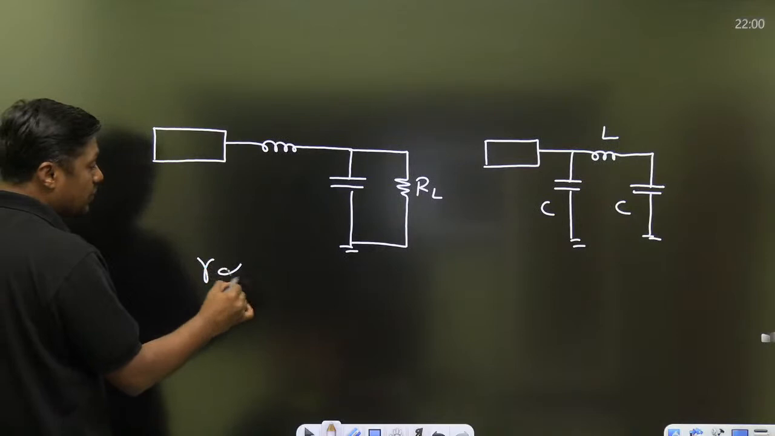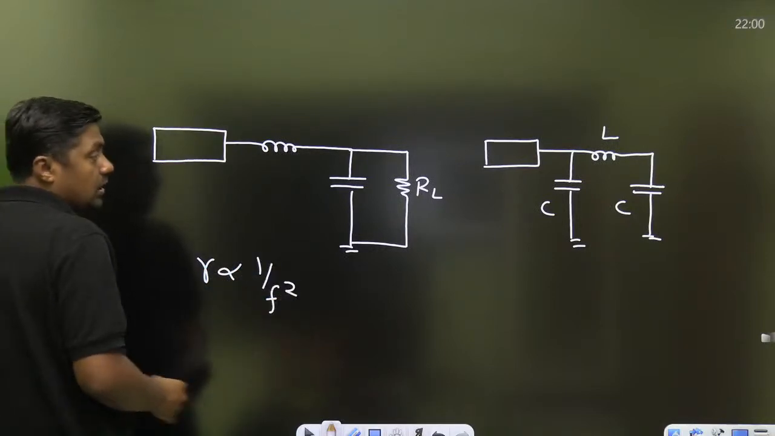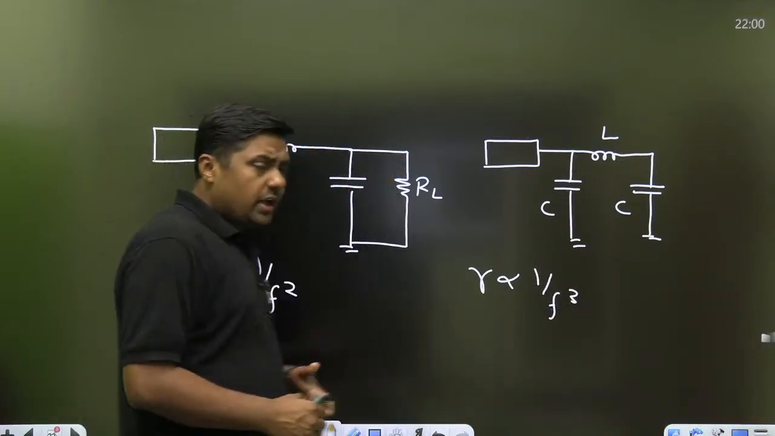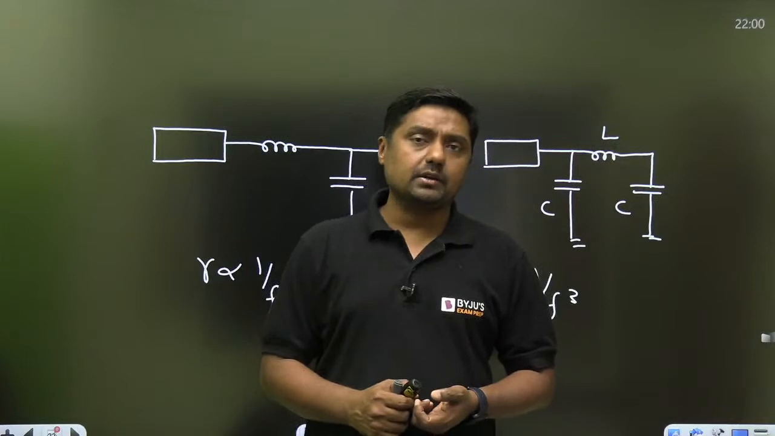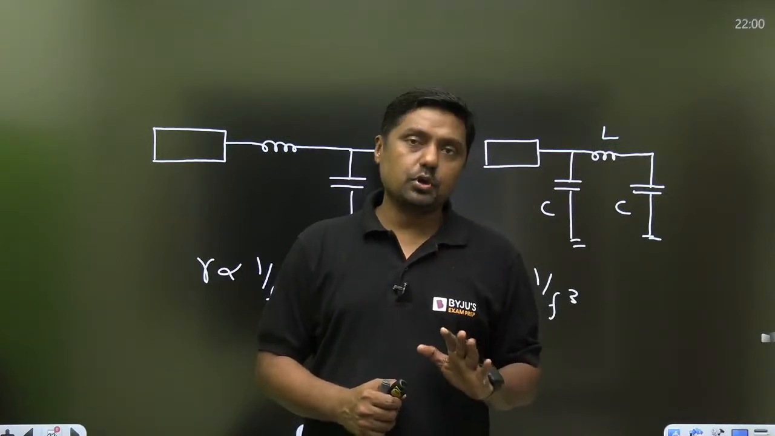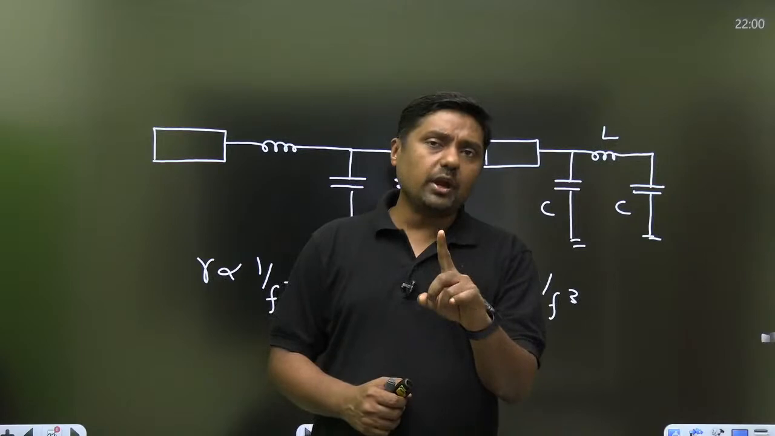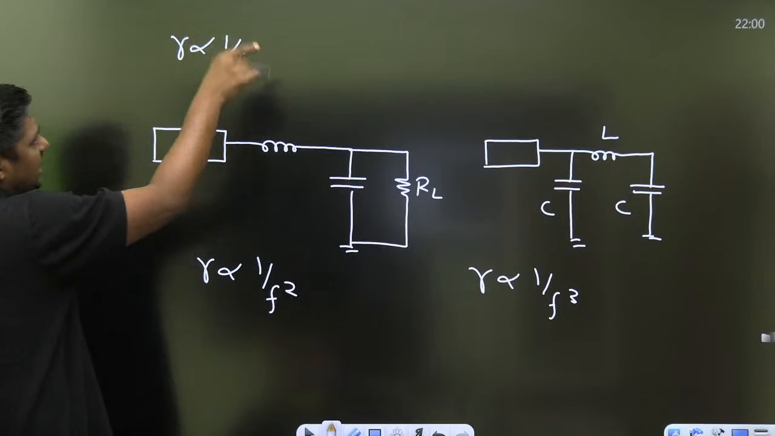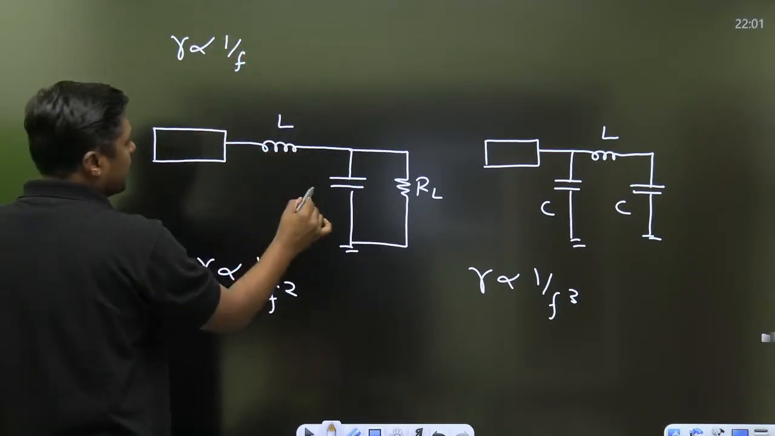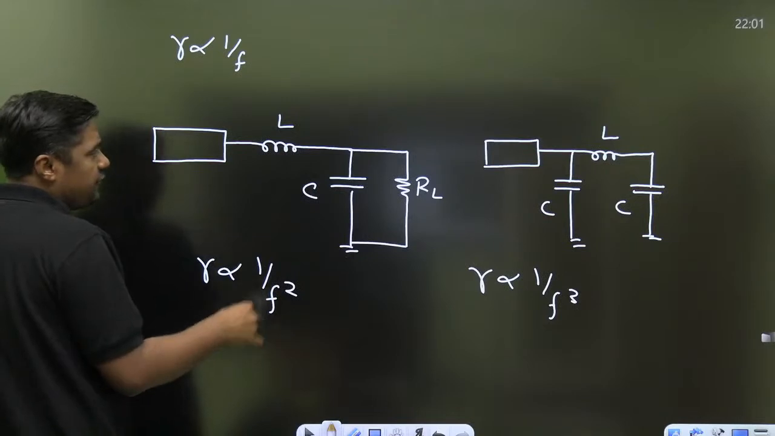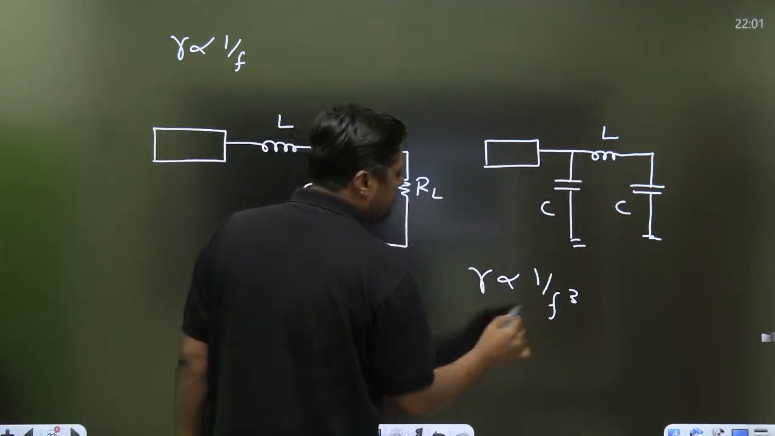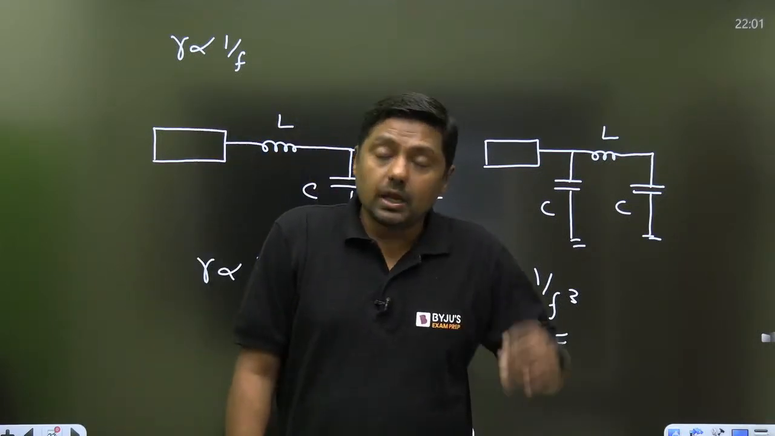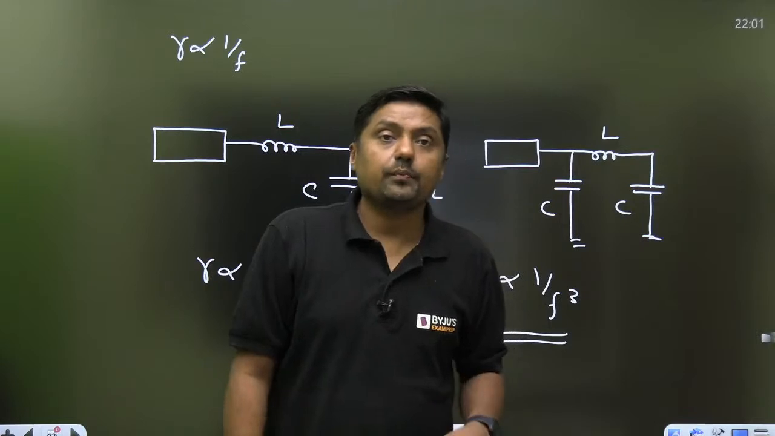What is important here? Ripple factor is proportional to 1 by F square. Here ripple factor is proportional to 1 by F cube. So if we increase the number of reactive elements, the ripple factor will reduce, because when we use a single element, ripple factor is proportional to 1 by F, for example in the C filter and L filter. If we use two reactive elements, 1 by F square. If we use three reactive elements, 1 by F cube. Because of this, the ripple factor is highly reduced.